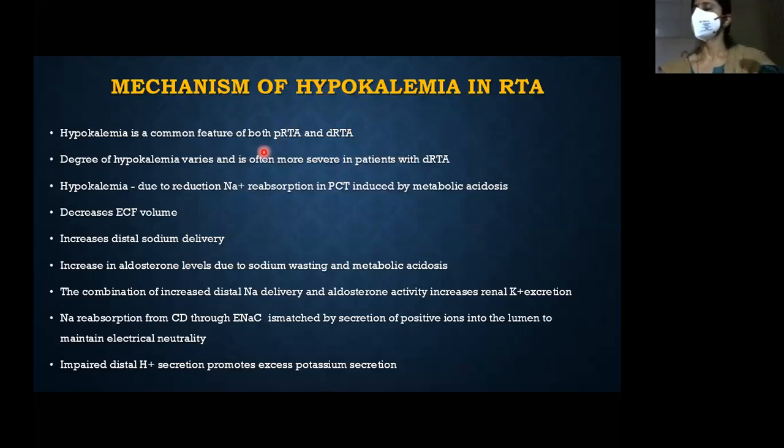The important part is hyperkalemic distal RTA. What is the mechanism of hypokalemia in these patients? Have you ever bothered? We never discussed much of hypokalemia. Why should there be hypokalemia in proximal and distal RTA? Why?